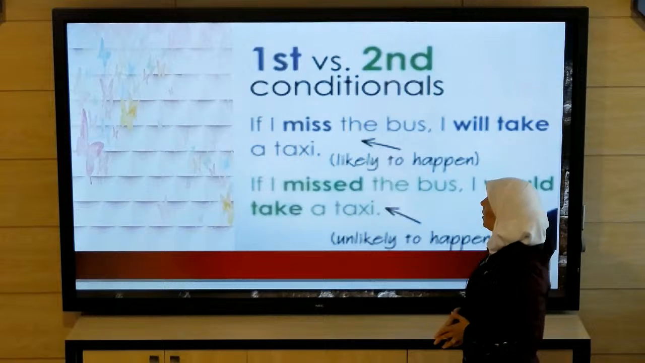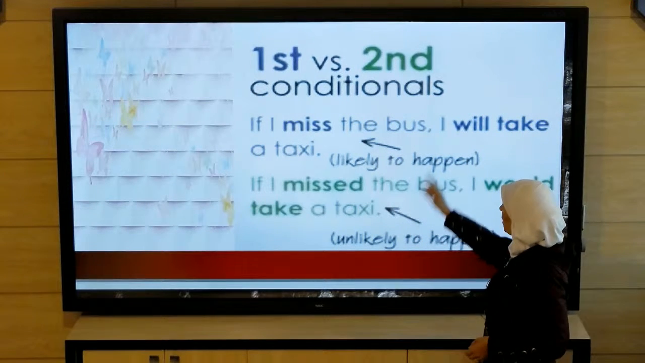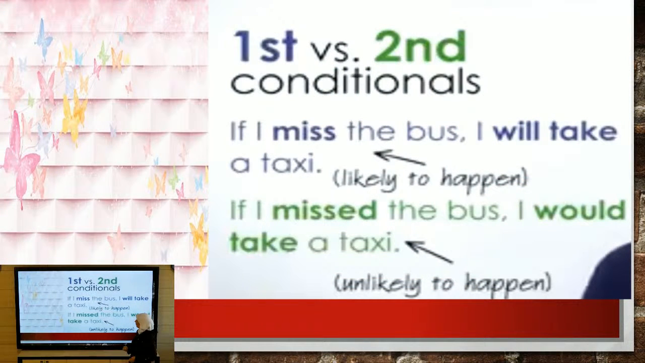So let's notice the first conditional versus the second conditional. The first one: if I miss the bus, I will take a taxi. So in the future, tomorrow or the day after tomorrow, if I miss the bus, I will take a taxi. It's likely to happen. It is possible to happen with every one of us in the future.